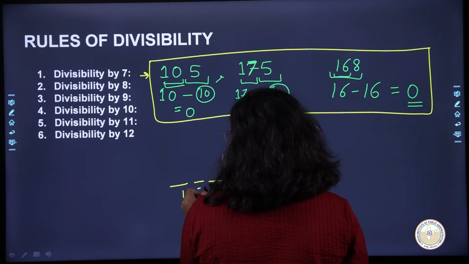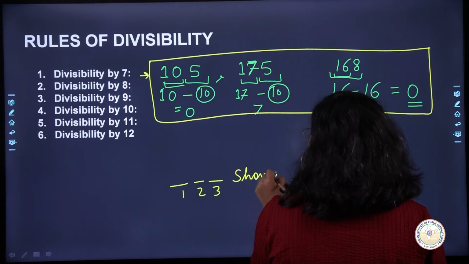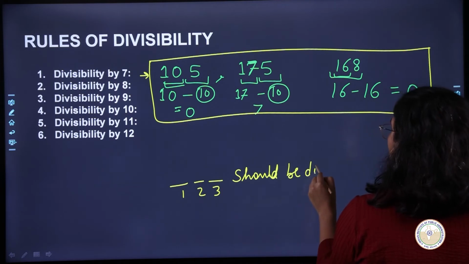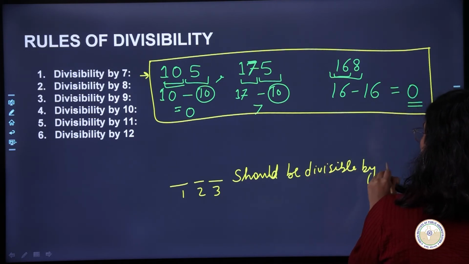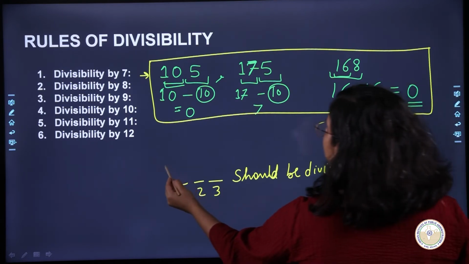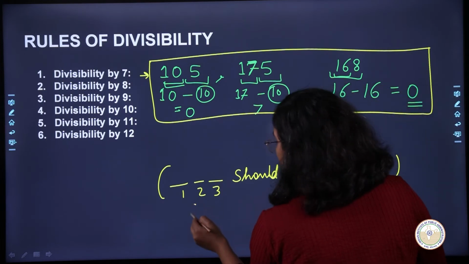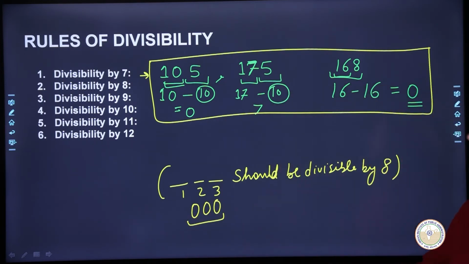Last 3 digits should be divisible by 8. So last 3 digits या तो 8 से डिविजिबल हो या फिर लास्ट 3 डिजिट्स जो हैं 0 हैं. In both the cases your number will be divisible by 8.